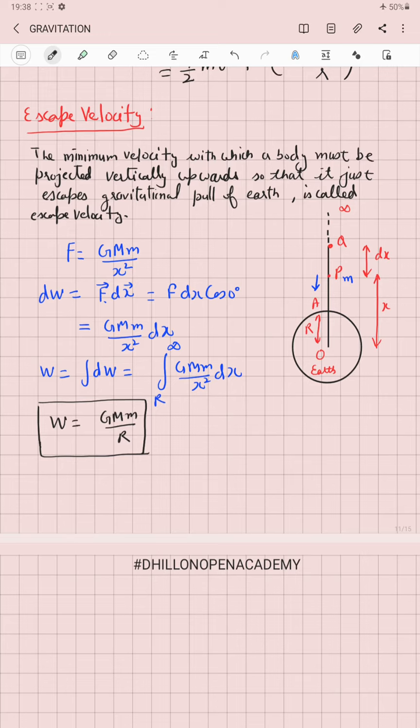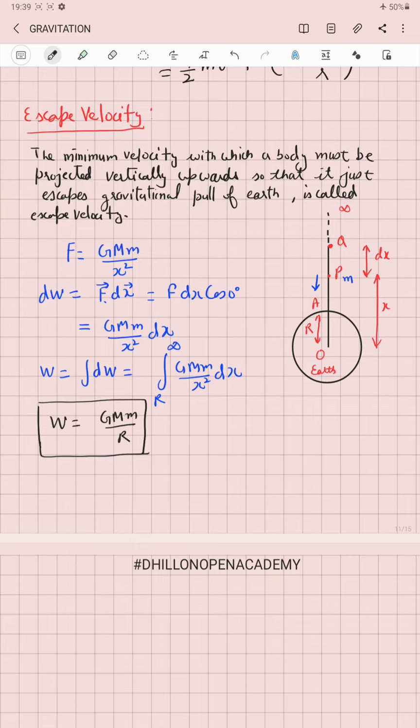Reason: in the expression for gravitational potential energy, the body was moved from infinity to the point P. So as the body comes closer toward the surface of the earth or towards its center, its potential energy reduces. Remember, the maximum potential energy of the body was 0 at infinity. So when you bring it closer to the surface of the earth, the body starts losing energy, and that reduction is indicated with the negative sign.